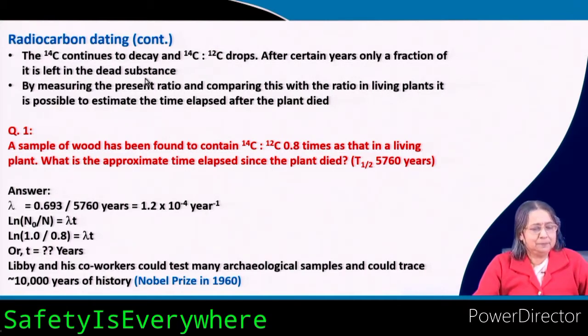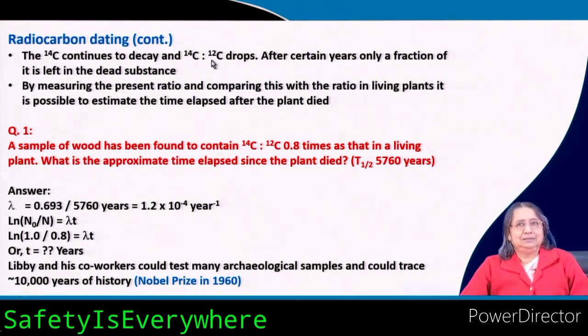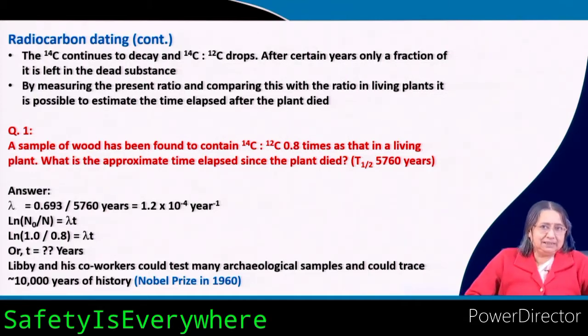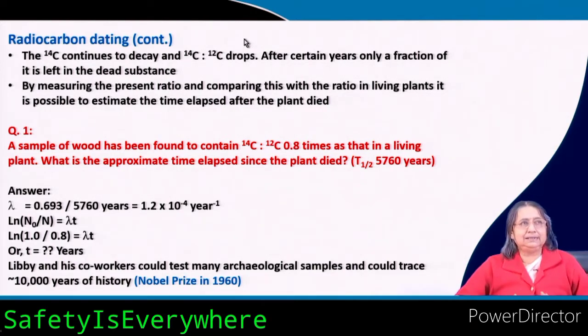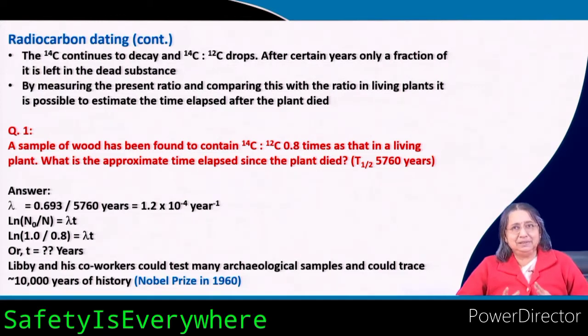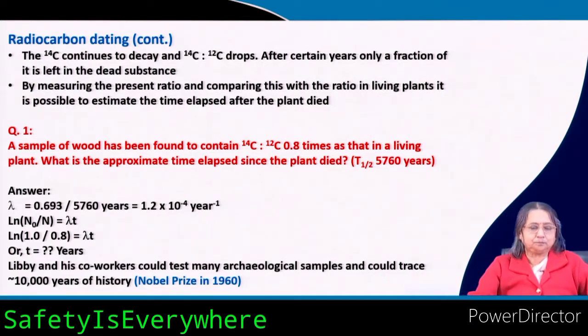Okay. And then, if you measure the ratio at present, you know the earlier one, the starting one, you know the ratio, but at present if you can measure the ratio by some way, then you can easily tell how much time has gone. Okay. That is the theory, the principle behind radiocarbon dating. Okay.